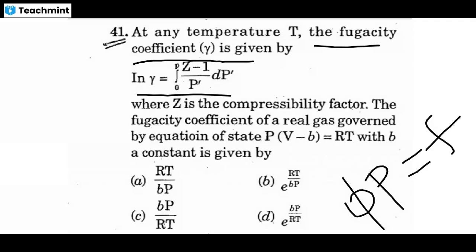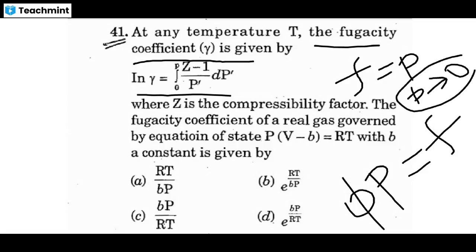This is the fugacity coefficient, because a real gas does not always match a perfect gas. For a perfect gas, where the pressure is very low, fugacity equals P. When P tends to 0, the fugacity equals the real gas pressure.